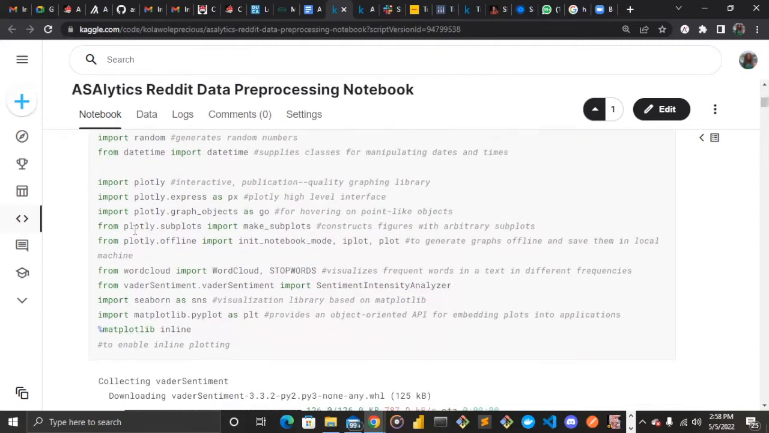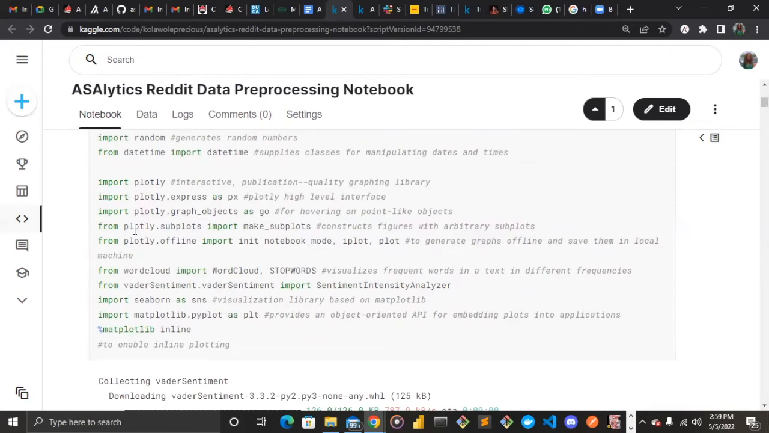In my analysis, I used Plotly, which is an interactive graphing library built on Python. This Plotly is a high-level interface for graphing with different functions. It allows you to make plots interactive in such a way that you can see the trend while hovering on the plot. So we imported different functions from the Plotly libraries, and then we imported word cloud as well.